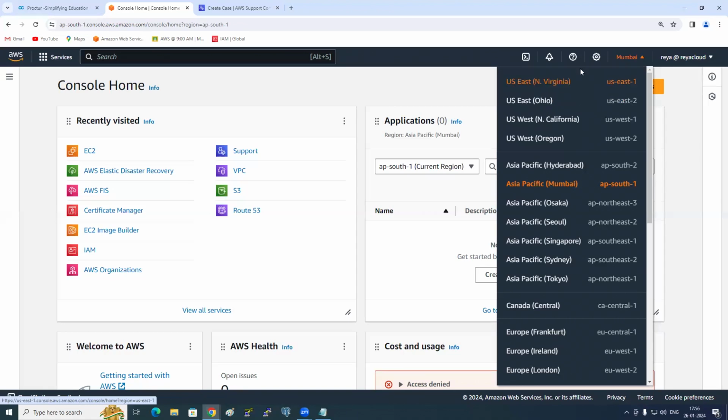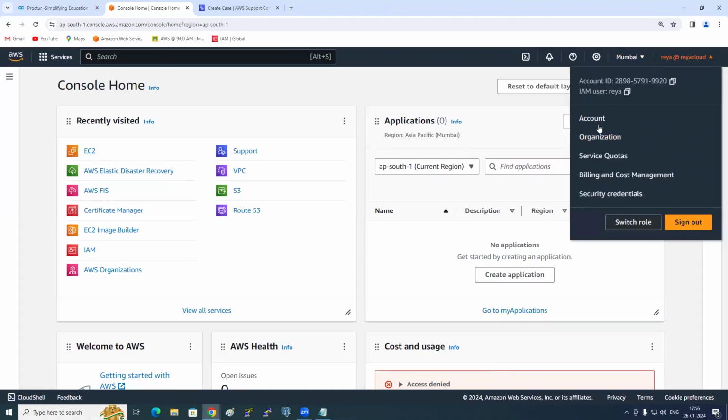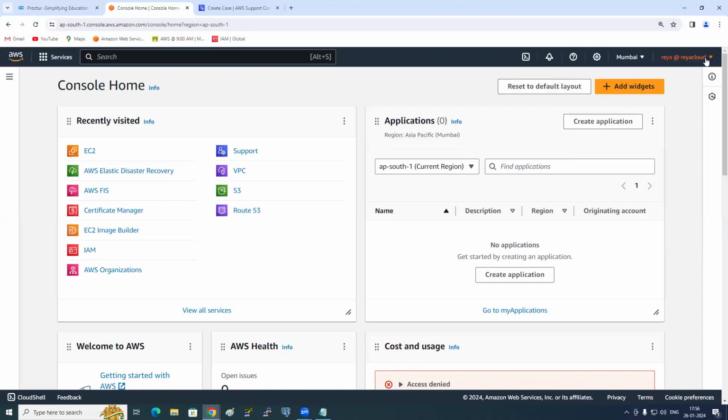Okay, so this is the region, and this is your profile. What is your profile? You log in with the IAM user, no? So this is the easiest way to find your account number, your account ID. How do you find your account ID? Here.